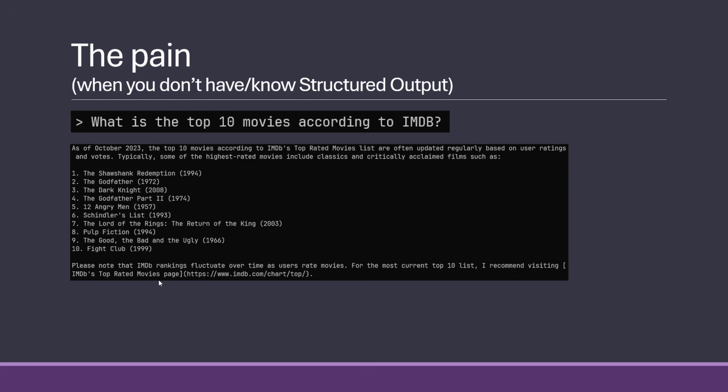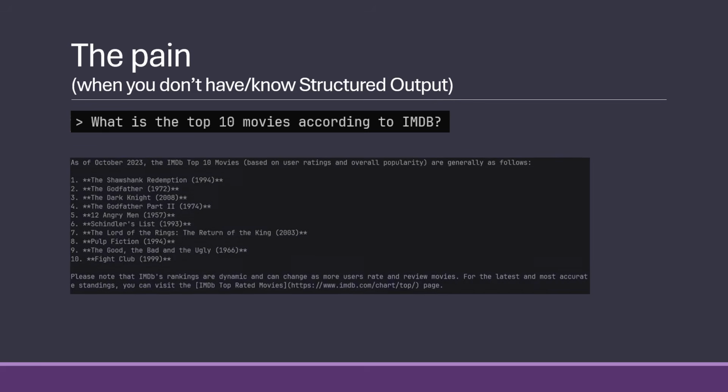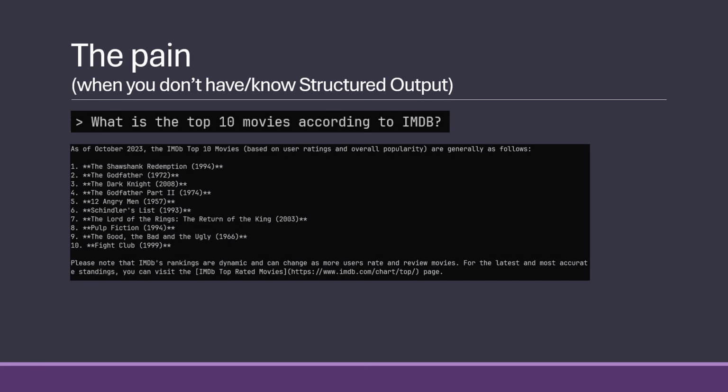But how would I show this in a GUI? How would I put in the title, the year of release, and so on? Because LLMs are non-deterministic. So if I ask it again, it might give it back in a slightly different format. In this case, it had put it in bold using Markdown, and a slightly different text up here and down here.